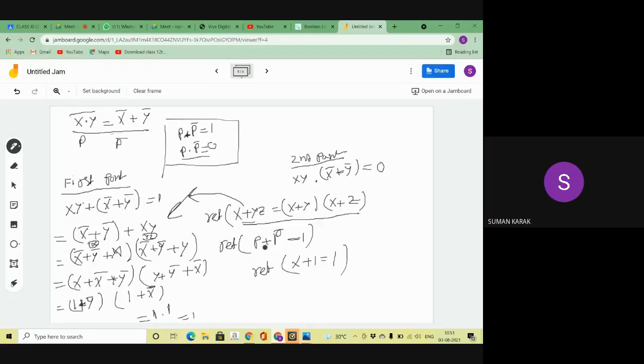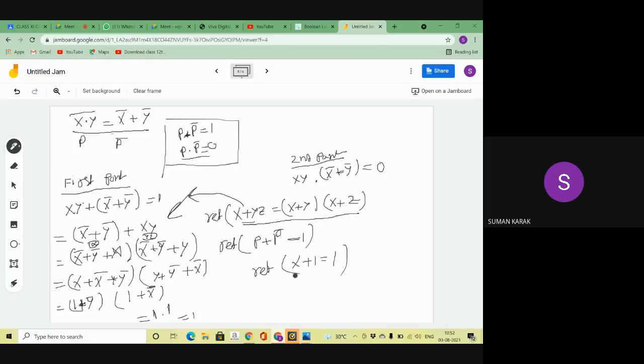So what is my first complementary law? My first complementary law is P plus P bar equal to 1. That means this is the P and this is the P bar. So this is 1 plus y bar, again 1 plus x bar.